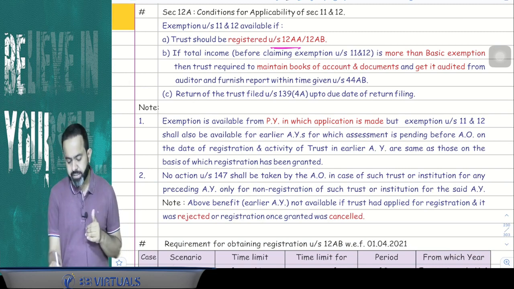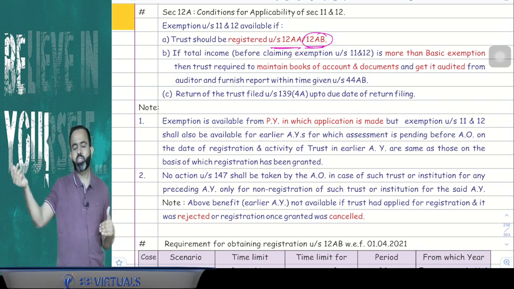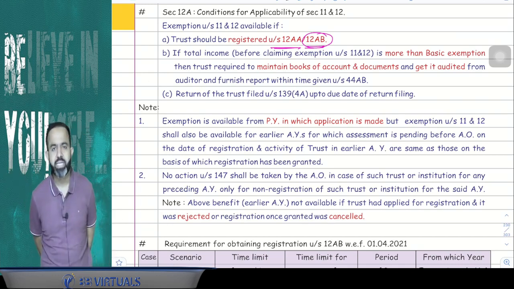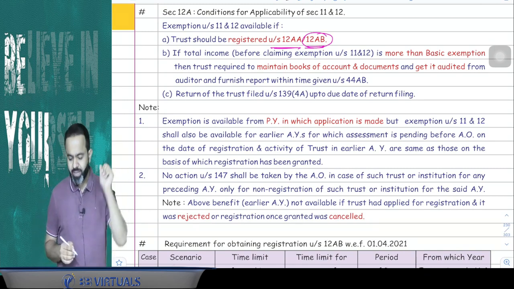Nowadays registration takes place under 12AB. Earlier the 12AA registration was there, but from 1st April 2021, all trusts are registered under 12AB only. So the trust should be registered under 12AB. That is the first condition.